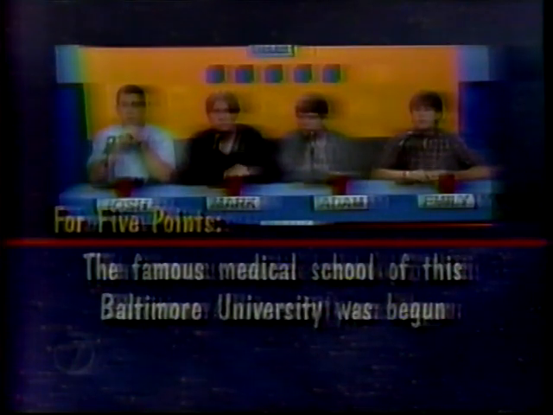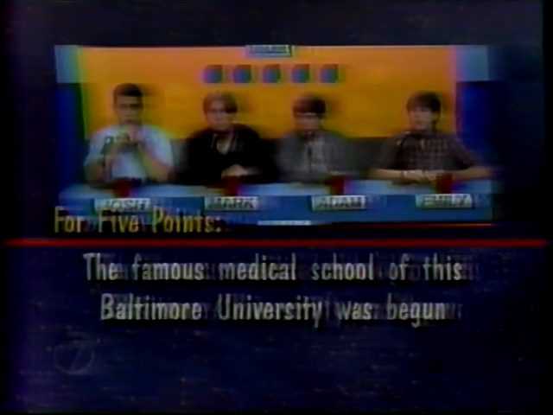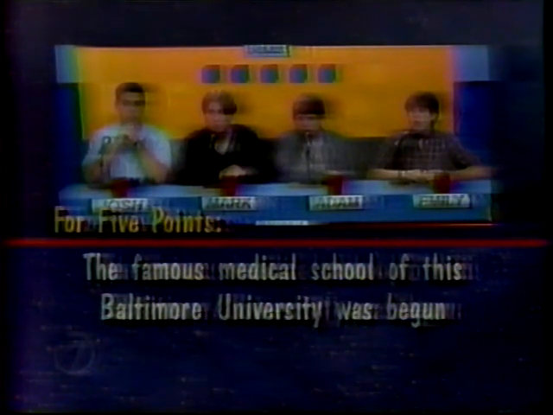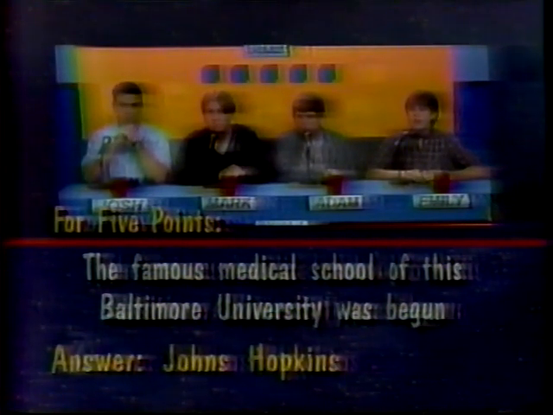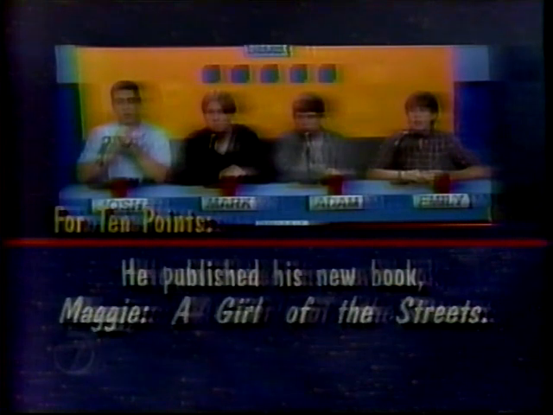All of these events took place in one year, 1893 to be specific. For 5 points, the famous medical school of this Baltimore University was begun. Johns Hopkins. Johns Hopkins is correct. For 10 points, he published his new book, Maggie, a Girl of the Streets.